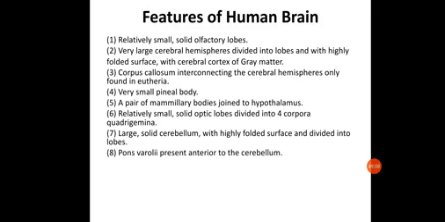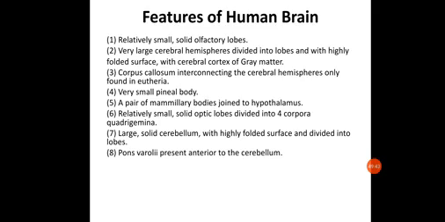Corpus callosum is a band of fibers interconnecting the cerebral hemispheres, found only in eutherians. There is also a very small pineal body, considered a pineal gland, responsible for different functions. A pair of mammillary bodies is joined to the hypothalamus. Relatively small solid optic lobes are divided into 4 corpora quadrigemina, responsible for visual and auditory stimuli. The large solid cerebellum has highly folded surfaces and is divided into lobes.